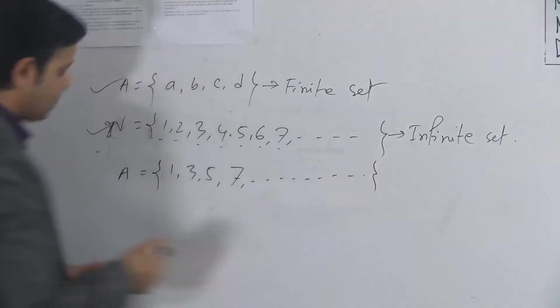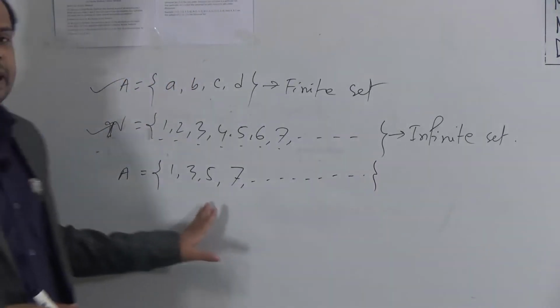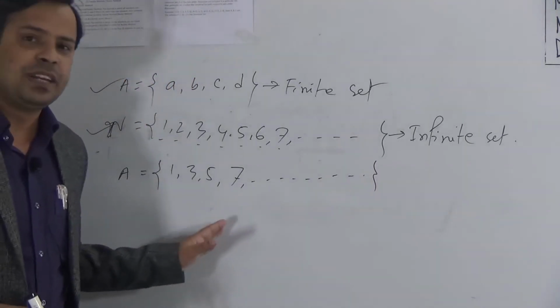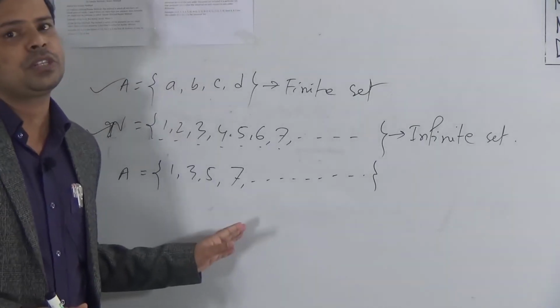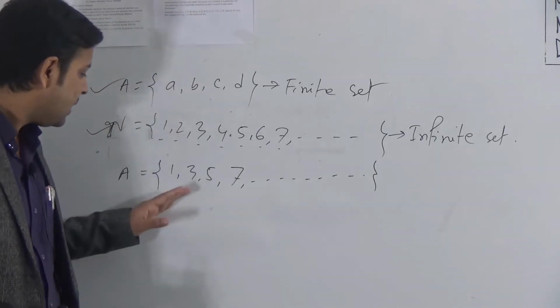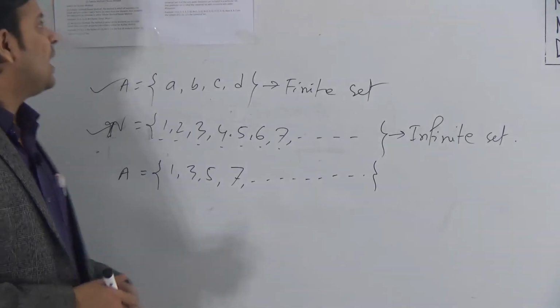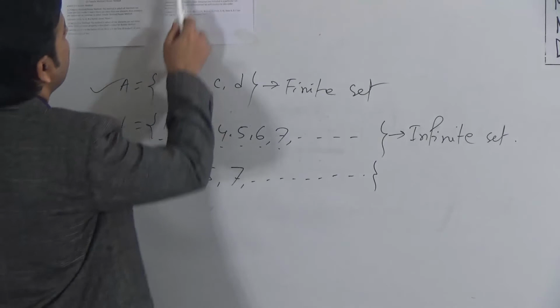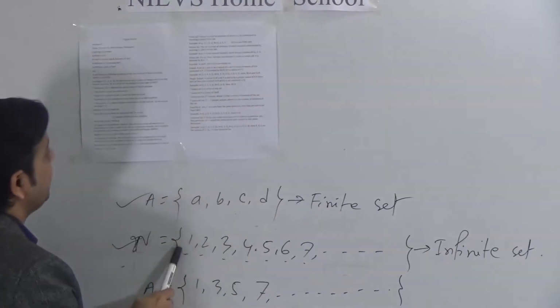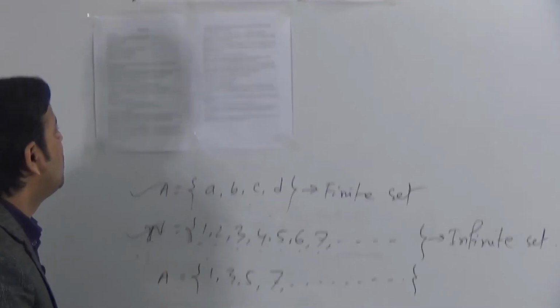It will never finish. So the number of elements is not possible to say. So this set is an infinite set. Another example is also given here: the set of all natural numbers I have shown here. This is an infinite set. Okay.